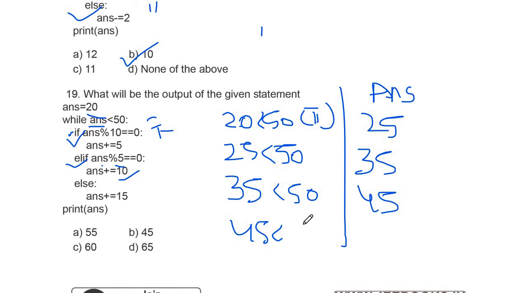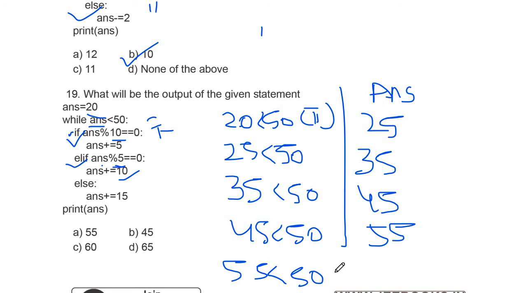The condition is true here and it will come into the loop and check modulus 10. It will be false. So it will come here for modulus 5. The condition will be true and it will add 10. So its value will be 55. Here again it will check 55 is less than 50. The condition is false now. So it will come out of the loop and print ans. So the answer will be 55.